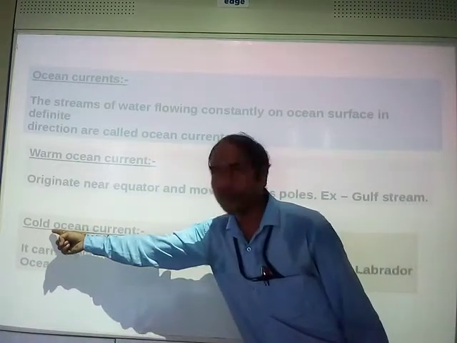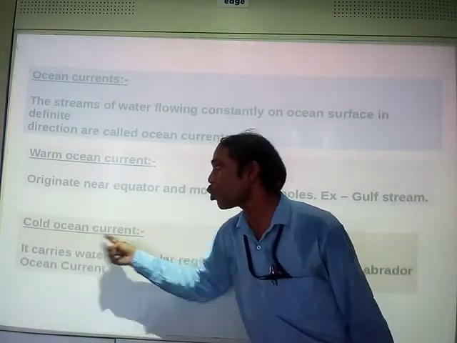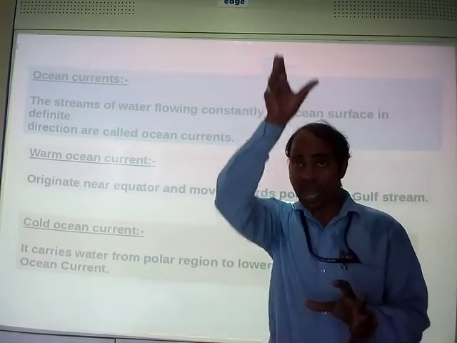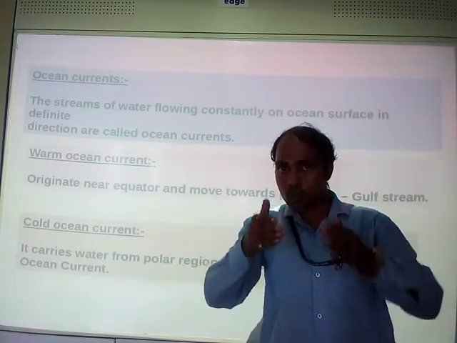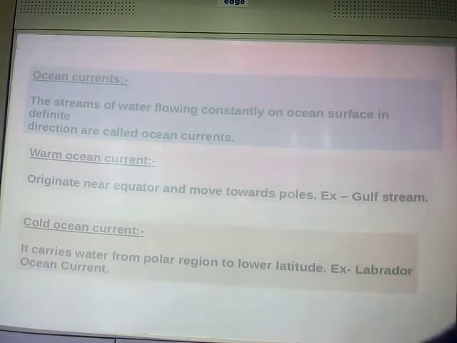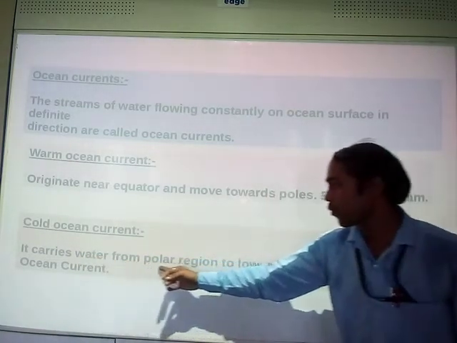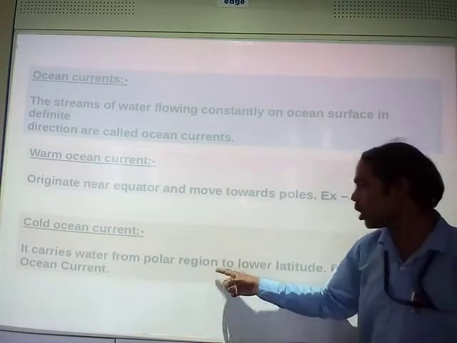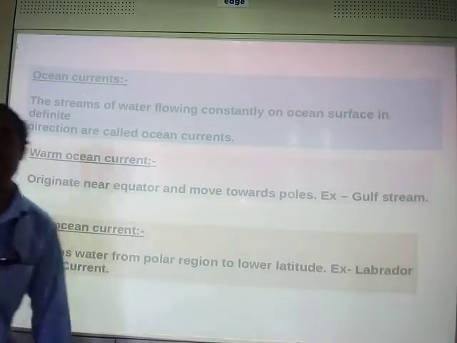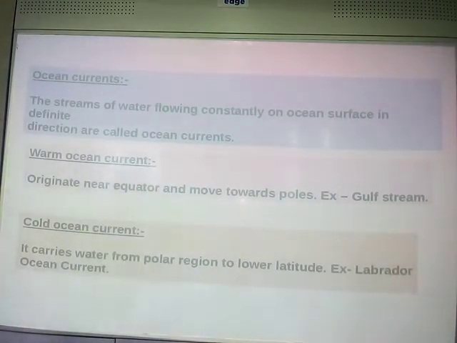In the same way, if a question is asked, what do you mean by the term cold ocean current? That means the current that originates from the pole and moves towards the equator, from colder to hotter region. Clear? Yes. So a cold ocean current carries water from the polar region, from the pole to lower latitudes towards the equator. The example I have given is the Labrador ocean current. Labrador ocean current is a cold ocean current, mind you.